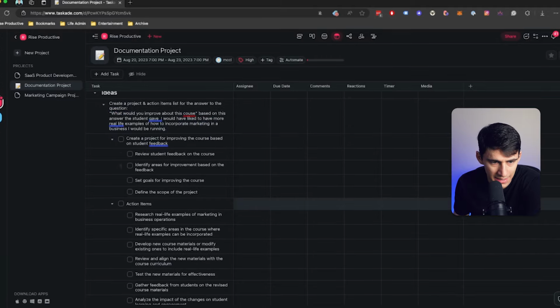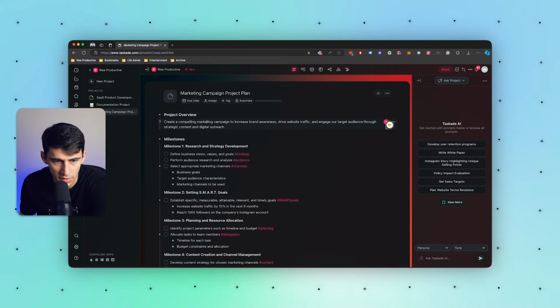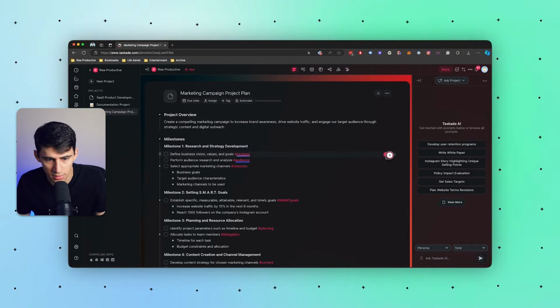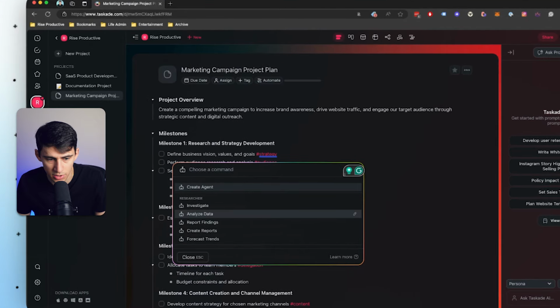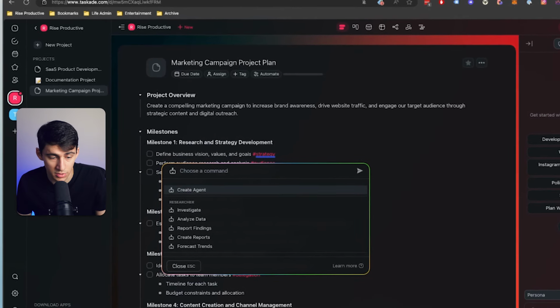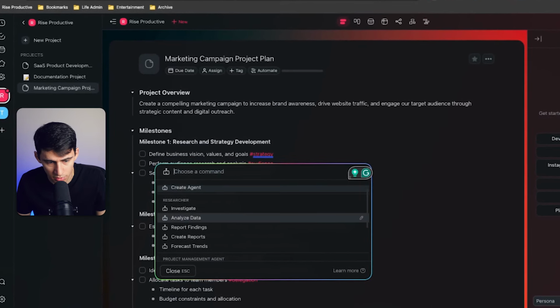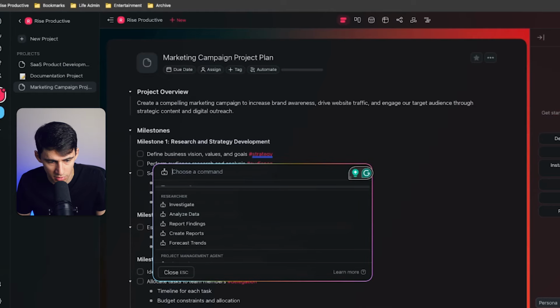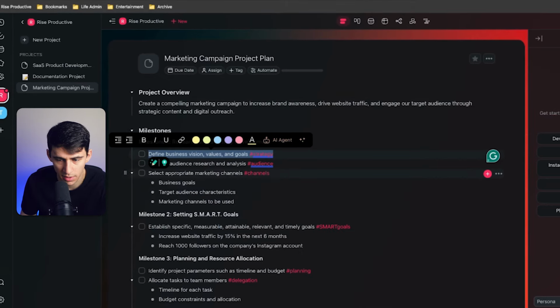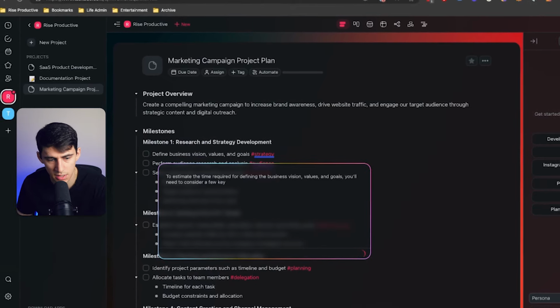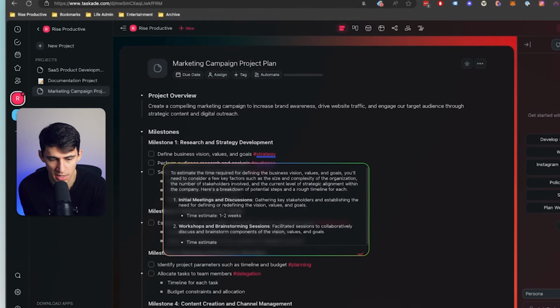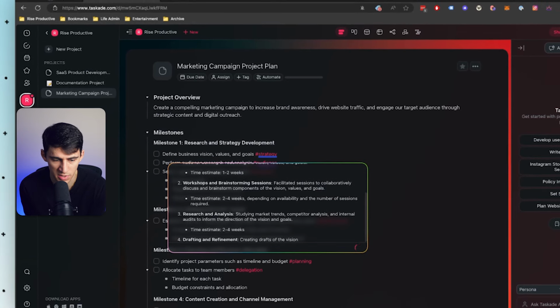And you'll notice that in this, there's a bunch of different sub-steps, and something that I could do to make this or any of these other pages a little bit better, like this marketing project plan, is, for example, if I highlighted this section right here, clicked on AI agent, and obviously it gives me the ability to create an agent, but what I also could do is for the research, you'll see there are a bunch of different ones here. And if I click off of this, by the way, I can click ETA and you'll see that it's going to run and give me some examples of the time that it would take for this from a step-by-step level.